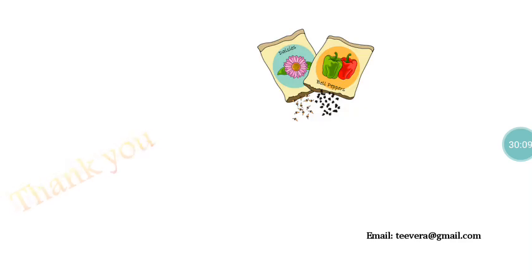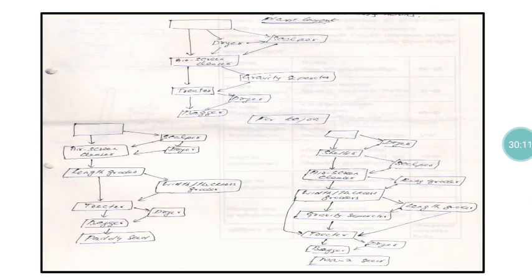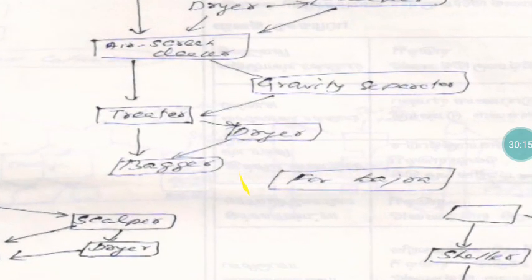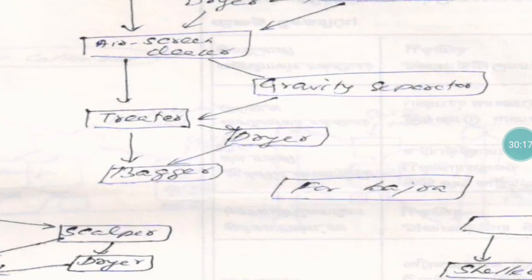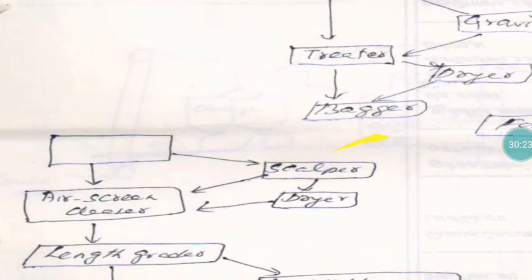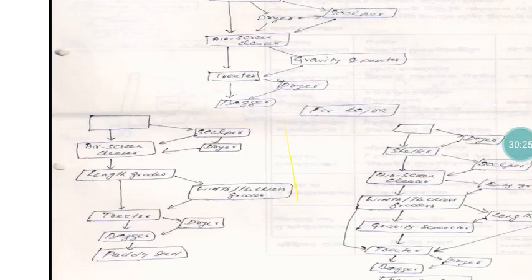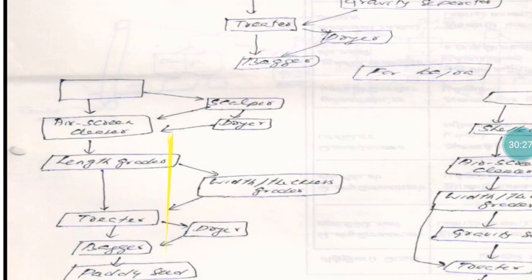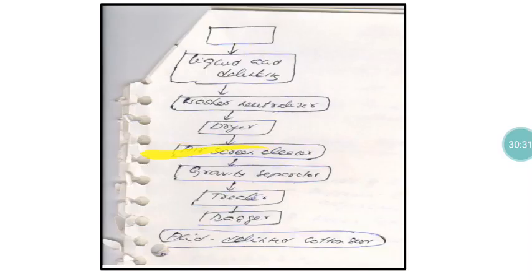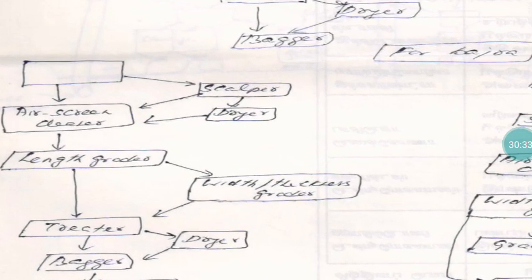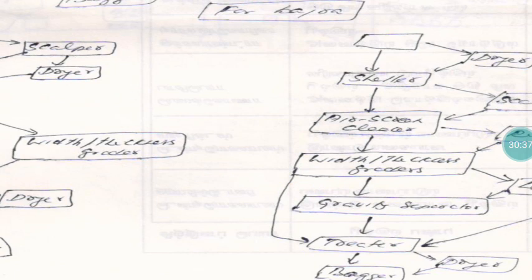We have to do scalping, followed by air screen cleaning. Then if possible we can go for the gravity separator, treating, and finally packing. Regarding paddy seeds, the same thing: scalping, then air screen cleaning, then length grading, grading, treating and packing.